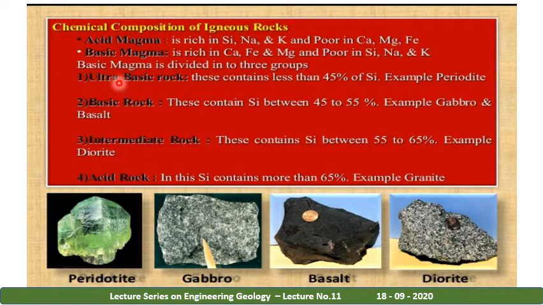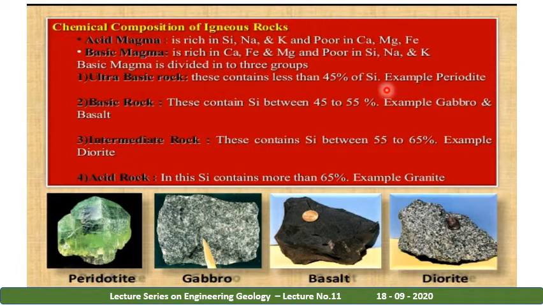Igneous rocks are divided into ultra basic rock, basic rock and intermediate rock. Ultra basic rocks contain less than 45% of silica. Silica means quartz. Quartz is a mineral which is hard in nature.